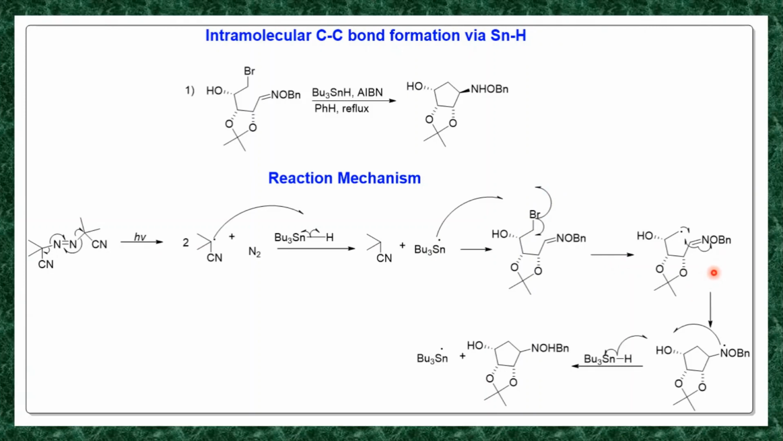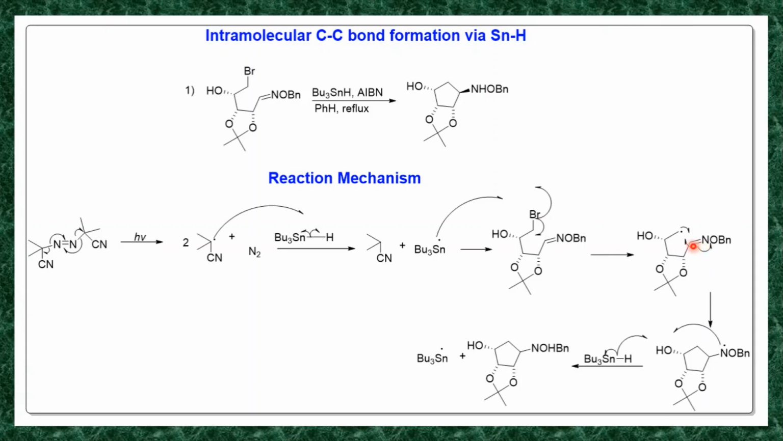In your notes or in your notebook, you have to note down that it's tributyltin bromide. Then this generated CH2 radical reacts with this carbon-nitrogen double bond. So you are having this double bond, and this double bond undergoes homolysis. It generates nitrogen radical and carbon radical.